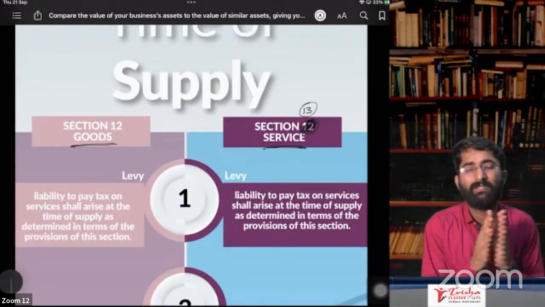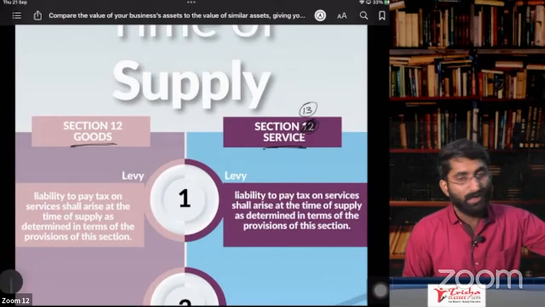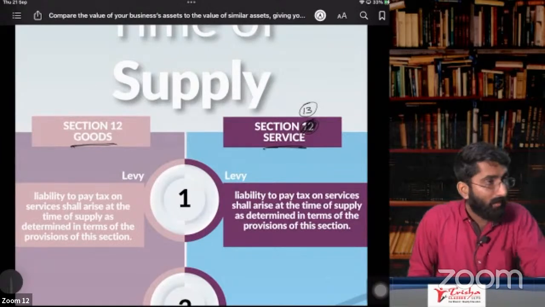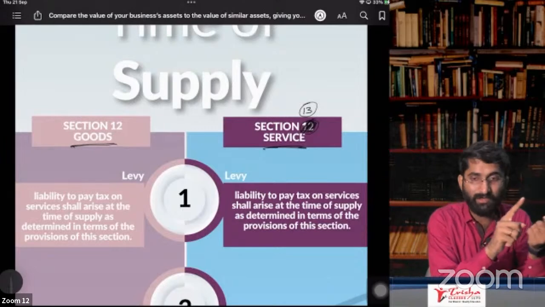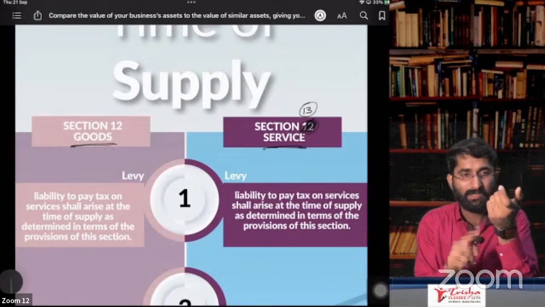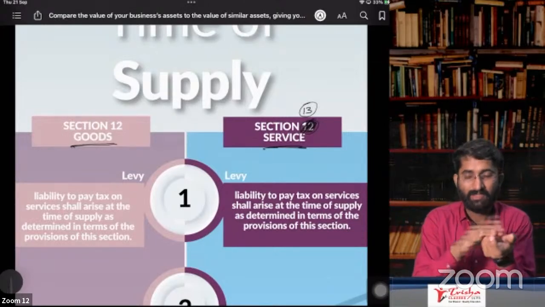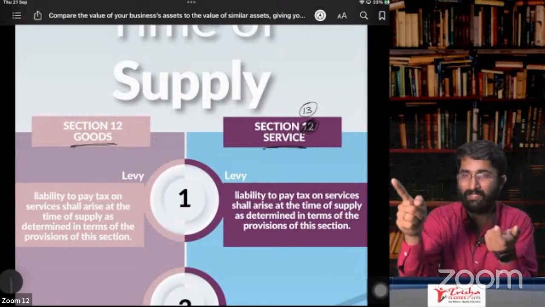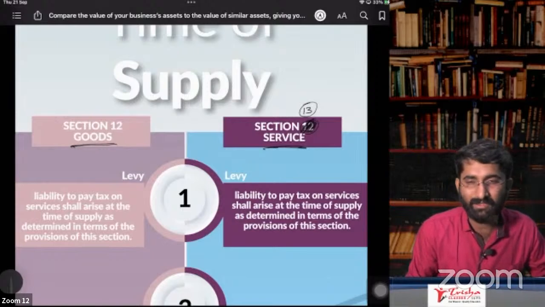See, what we have discussed so far in the last 2 days, starting from when I have to pay the GST: if it is goods, supply is applicable. If it is not goods, then we check whether it is service. If it is service, then supply is applicable. If it is not service, then it is not under GST.